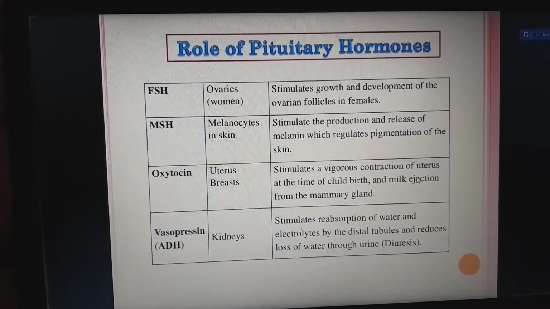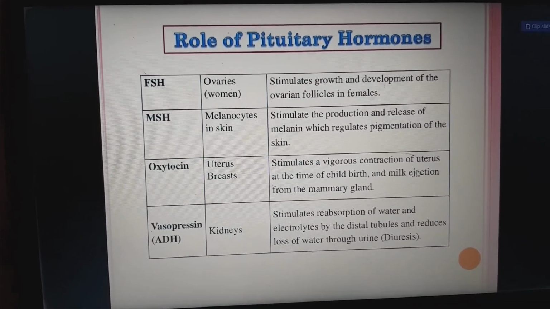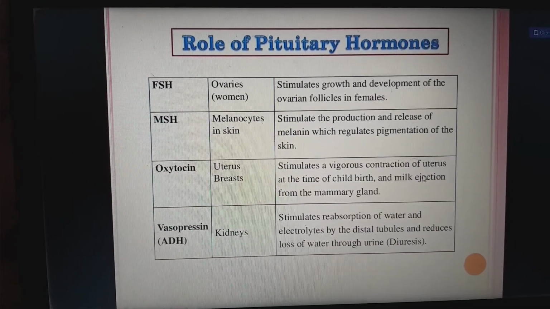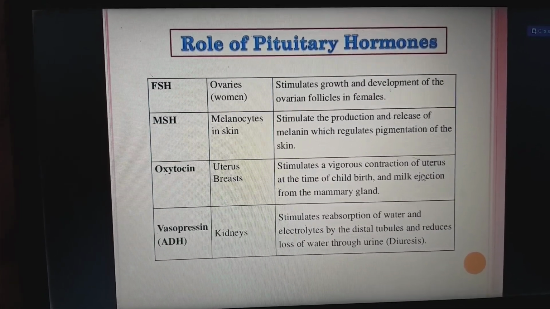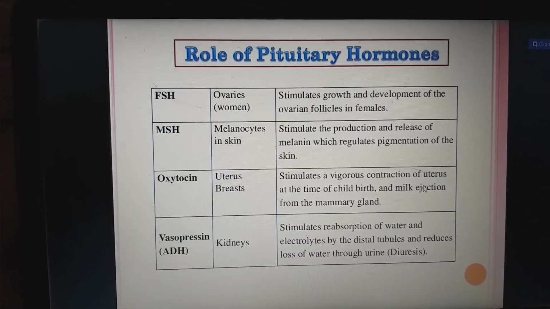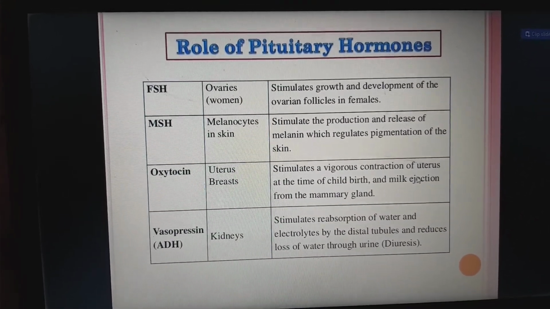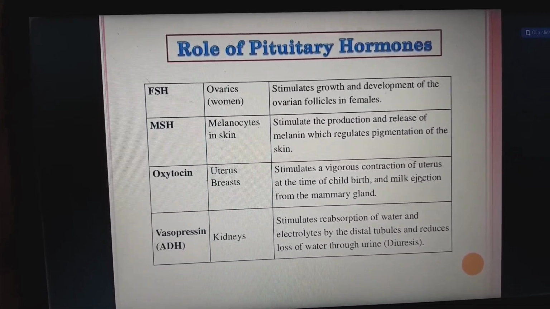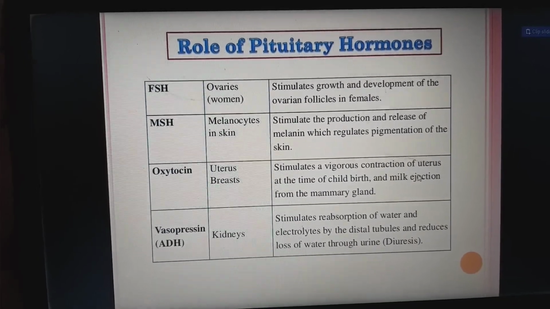Next, vasopressin or antidiuretic hormone, which will act on the kidneys. It stimulates the reabsorption of water and electrolytes by the distal tubules, which prevents dilute urine, means because of this hormone our urine is concentrated. It reduces the loss of water through urine, nothing but preventing diuresis.